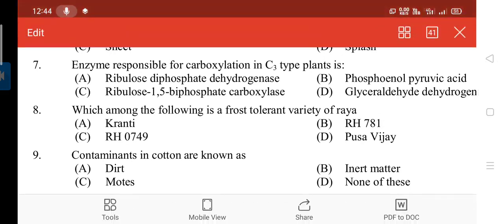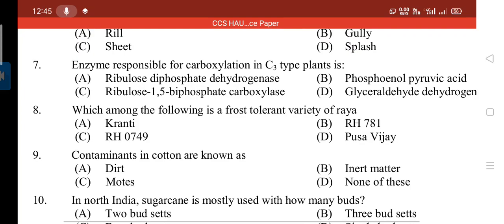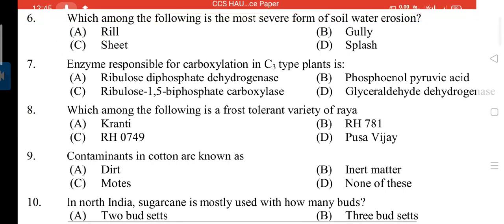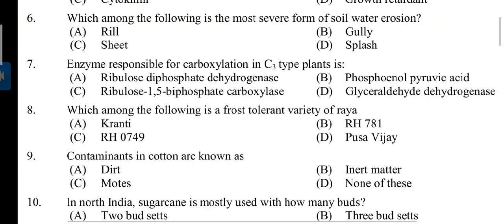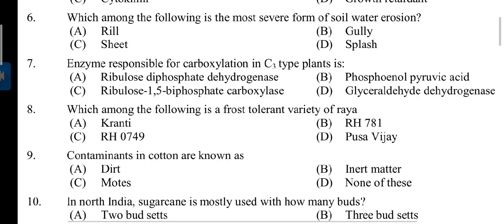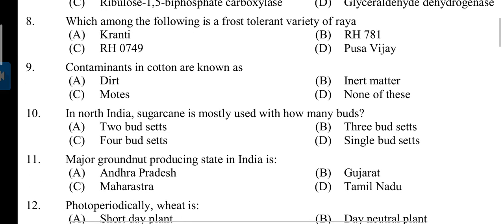Question number 7. Enzyme responsible for carboxylation in C3 plant is. Answer is C. Ribulose 1,5-biphosphate carboxylase. Question number 8. Which among the following is a frost-tolerant variety of raya? Answer is B. RH781. Question number 9. Contaminants in cotton are known as. Answer C. Moths. In North India, sugarcane is mostly used with how many buds? Answer is A. 2 bud sets.